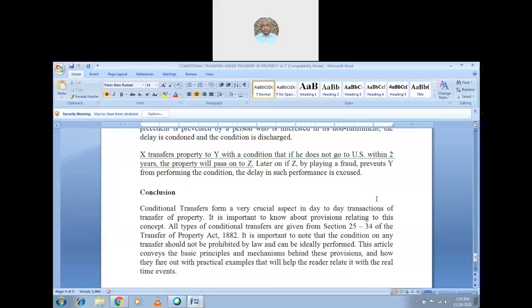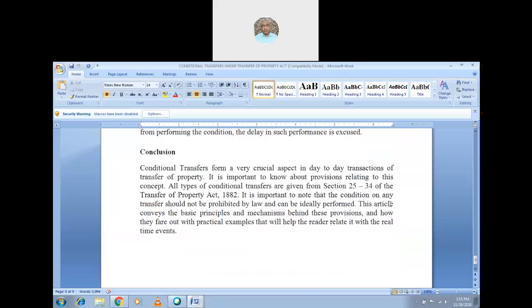It is important to note that the condition on any transfer shall not be prohibited by law. Yes, it should not be prohibited by law, and can ideally be performed. It should not be an impossible thing. This paper or article conveys the basic principles and mechanism behind these provisions and how they fare with practical examples that will help the reader relate it to real-time events.